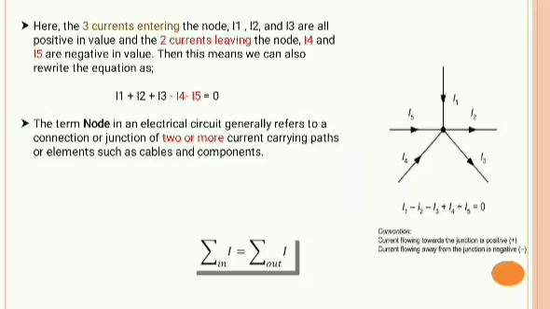Here the three currents entering the node, I1, I2 and I3, are all positive in value, and the two currents leaving the node, I4 and I5, are negative in value. Then this means we can also rewrite the equation as I1 plus I2 plus I3 minus I4 minus I5 is equal to 0. The term node in an electrical circuit generally refers to a connection or junction of two or more current carrying parts or elements such as cables and components. Current flowing towards the junction is positive and the current flowing away from the junction is negative.